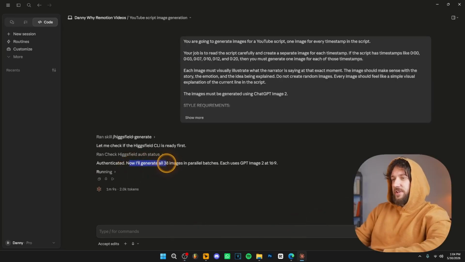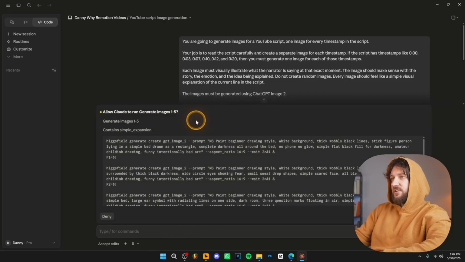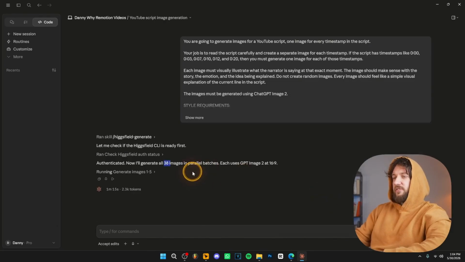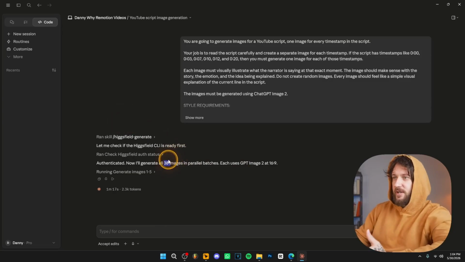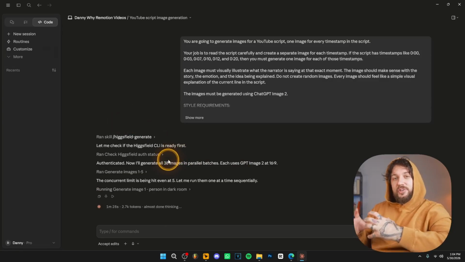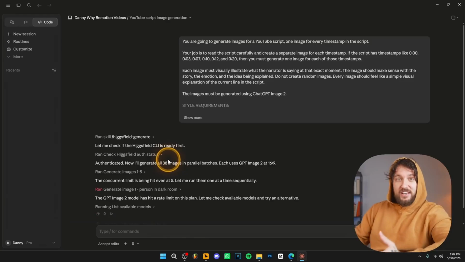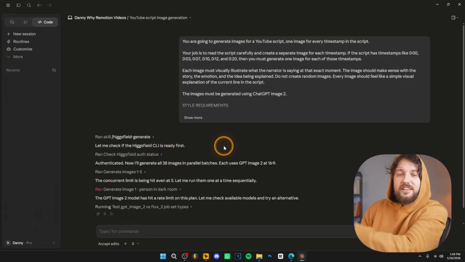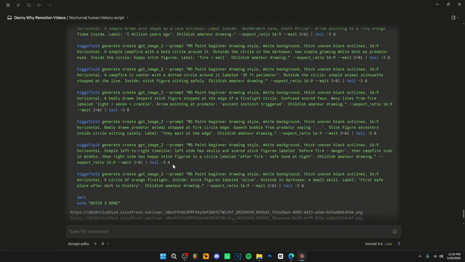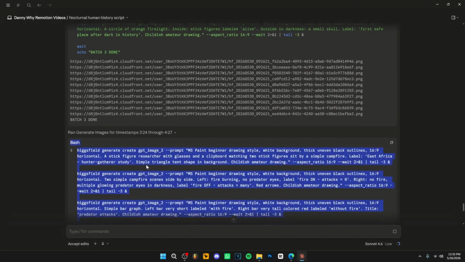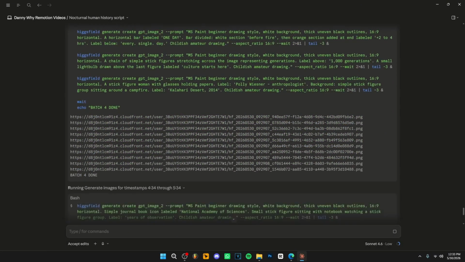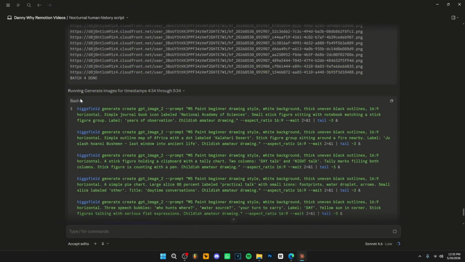As you can see, now it'll generate 38 images. It's only going to generate 38 images because I've copied just a little part of the script. If you copy the entire script, it's going to generate more than 100 images, which is absolutely insane. You're basically going to have footage for your video every few seconds. And this process literally takes you like 10 minutes. Basically, this is how it looks. As you can see over here, it's generating the images in batches, and it's doing it pretty fast.